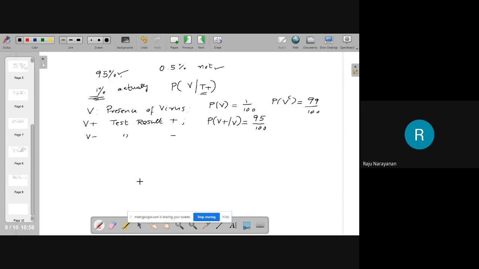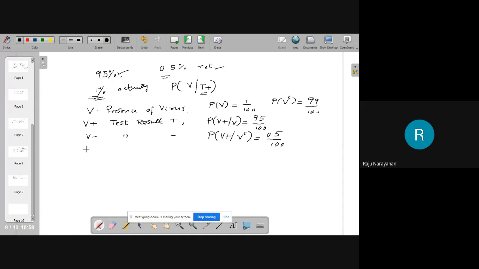Then what is given here? The probability that the test says there is virus, given that there is no virus: if there is no virus, by mistake, the test will say that there is virus in 0.5% of the cases.